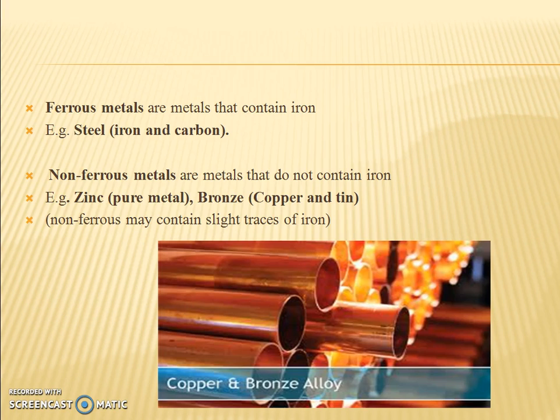Whereas non-ferrous metals are the metals that do not contain iron particles. For example, zinc. Zinc is a pure metal. Bronze is copper and tin. So in bronze it won't have any iron content. So these are some of the examples of non-ferrous metals.